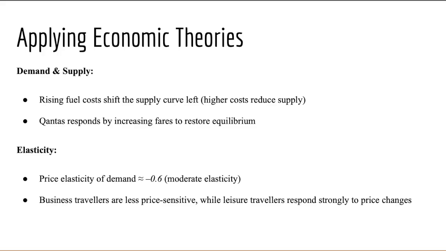I illustrated this relationship using a scatter plot with a regression trend line, where the R-squared value of 0.71 suggests that 71% of the variation in demand is explained by changes in ticket price. In short, this elasticity finding implies that Qantas can raise fares moderately to offset fuel cost increases, without major losses in passenger numbers, a crucial insight for a pricing strategy.